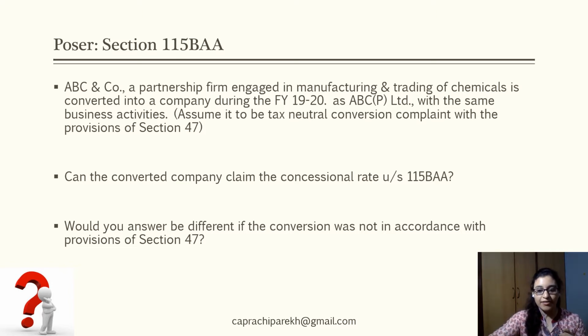Just to add to it, let us assume this conversion to be a tax neutral conversion which is compliant with the provisions of section 47. The question here is, can this company still avail the concessional rate of tax specified under section 115BAA?